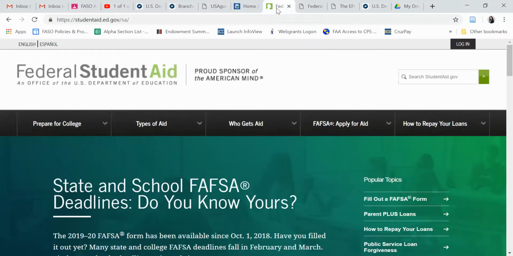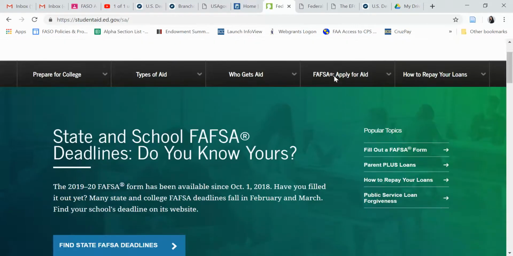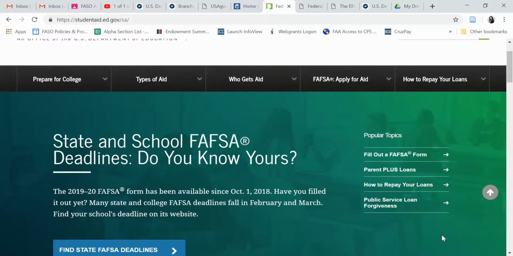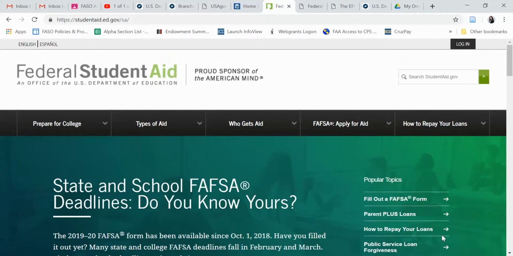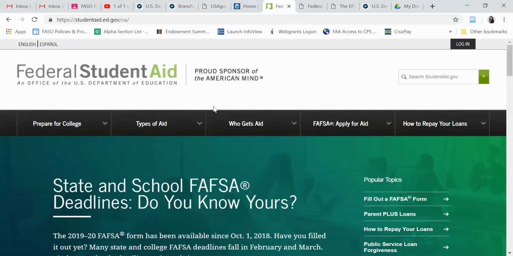So within the U.S. Department of Education, kind of like the campus has our office, the Department of Education has the Federal Student Aid Office, and Federal Student Aid is just one of the offices that reports up through Department of Education. So in our last topic, we went here to do the apply for aid, right? Well, this is their main site, and they list all kinds of helpful information. This site really caters to the public. So this is kind of a public-facing website. If you type in studentaid.gov, it takes you to this root site. It's intended for families, counselors, that kind of thing, to guide them through the path to securing aid to go to college and preparing for finances for college.